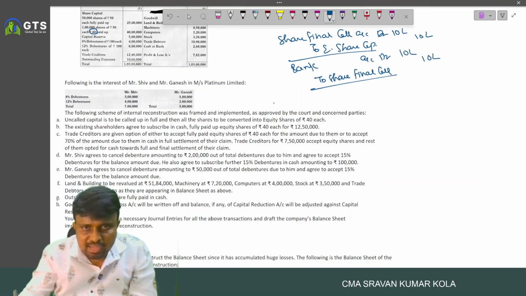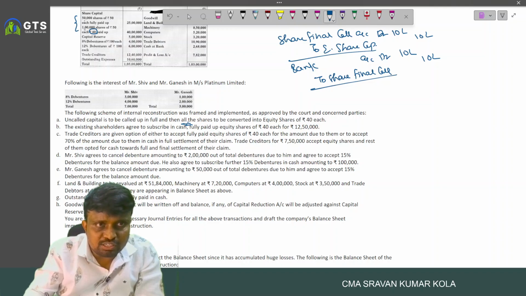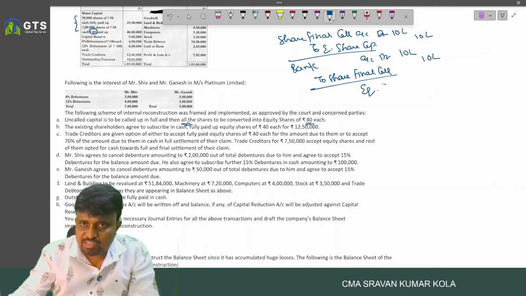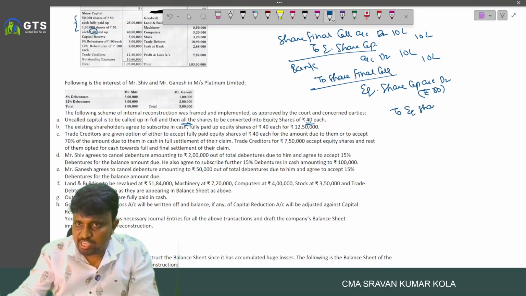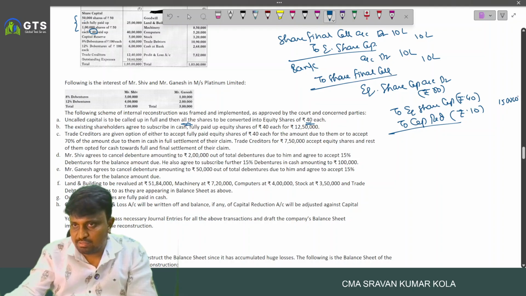10 lakh. And after getting that, all the shares, here two classes of shares, 50,000 and 1 lakh, so 1 lakh 50,000 shares, are converted into 40 rupee shares. Then we write the entry: equity share capital account debited 50 each, to equity share capital 40 each, to capital reduction 10 each. So 1 lakh 50,000 shares into 10 is 15 lakh. So here 60 lakhs and here 75 lakhs.